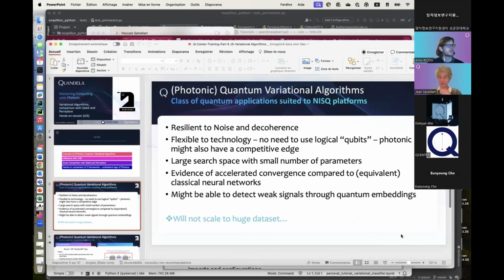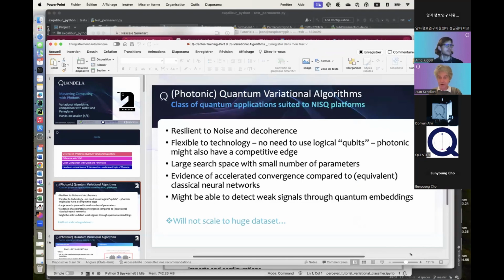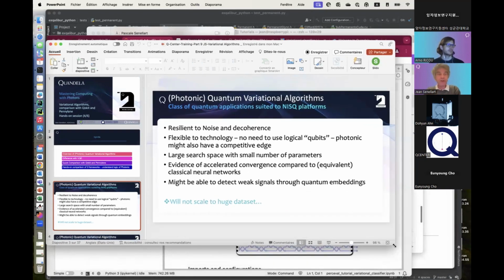We discussed the fact that variational algorithms are a very interesting near-term algorithm for quantum, the type of algorithm that we can run today and get some results. That's because they are resistant to noise, because they scale well, and they have some very nice features.